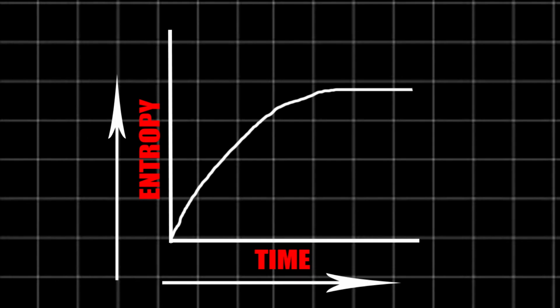But in this graph, there's an equilibrium, where the universe is at its most disordered state. So what happens there? Well, the universe will be just empty space, and time will have no direction.